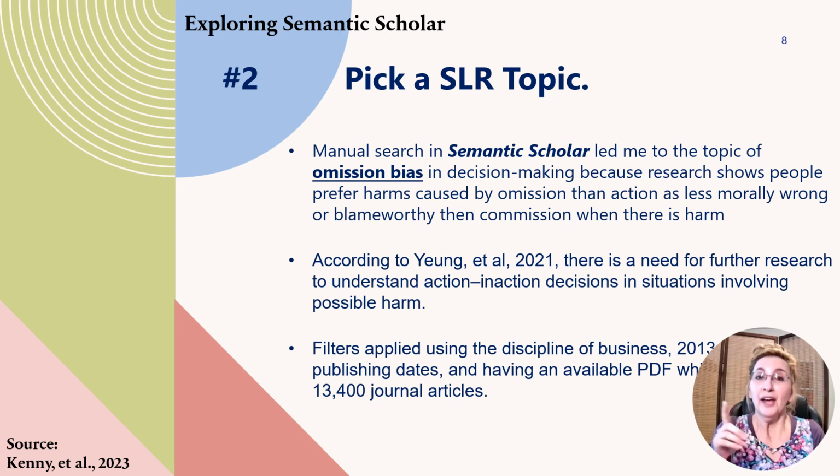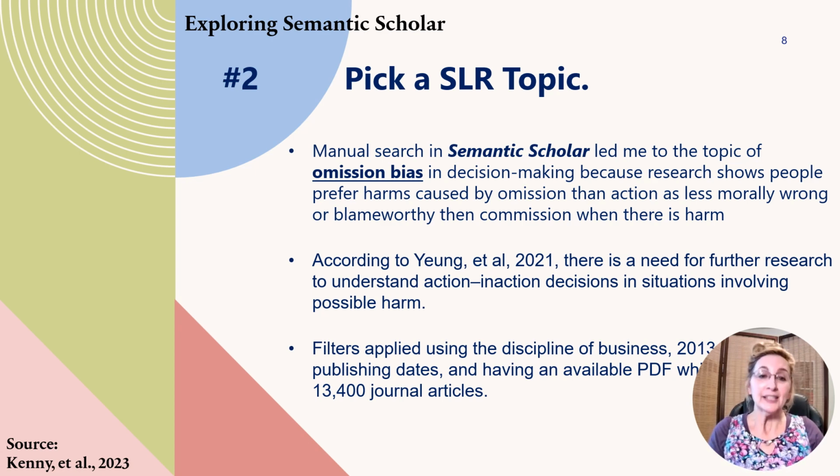They view that as more risky and bad than if you did nothing at all. So that's what's called omission bias. I thought that would be interesting. And according to Young et al. 2021, there's a need for future research in this area to understand these action-inaction decisions involving situations that could cause harm. So I thought, well, that would be interesting. Let's see what we can do with the machines in terms of that.